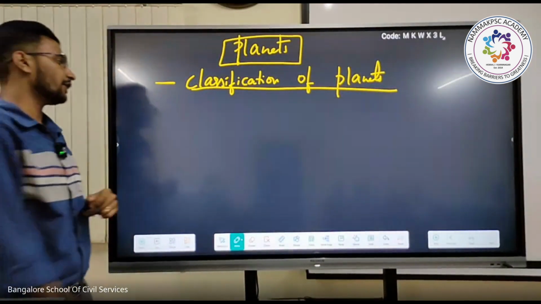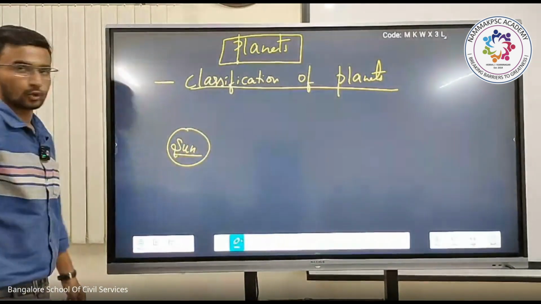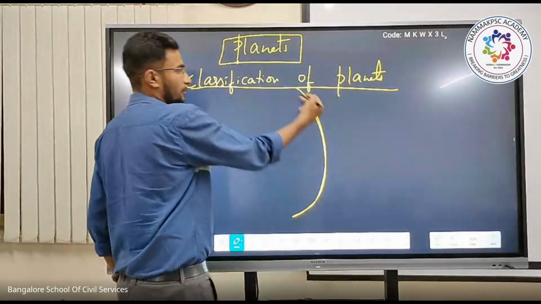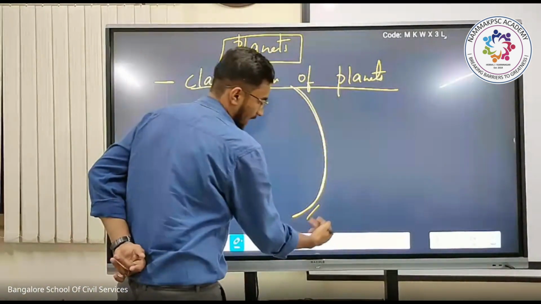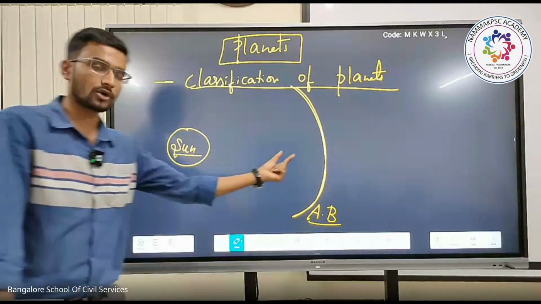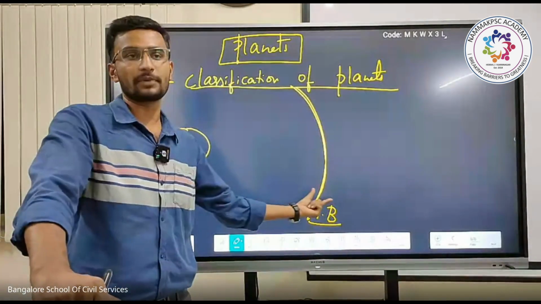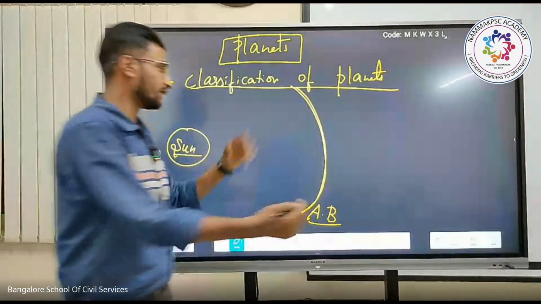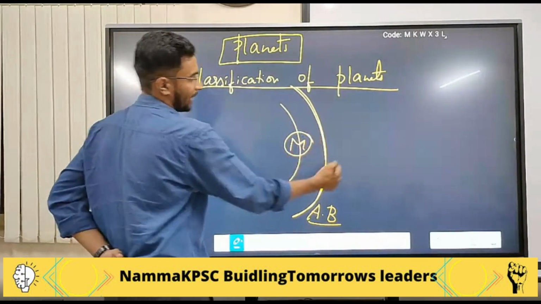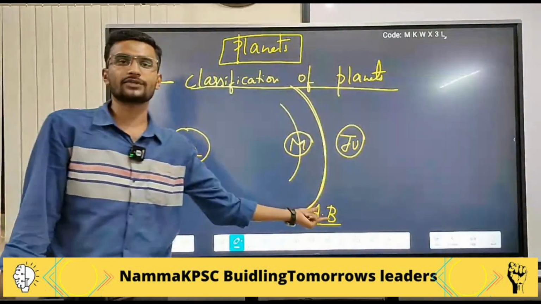Planets are classified into how many types? Two types. One is inner planets, and this is our asteroid belt. It is also called rocky-like substances, which are present between our Mars and our Jupiter. Mars and Jupiter, we call it the asteroid belt.